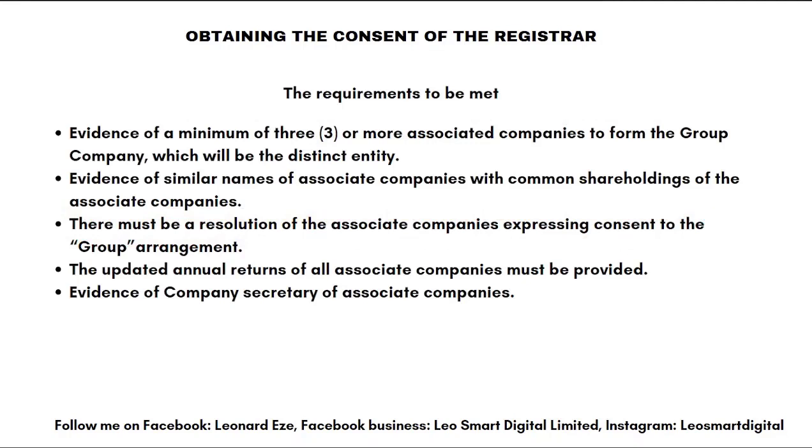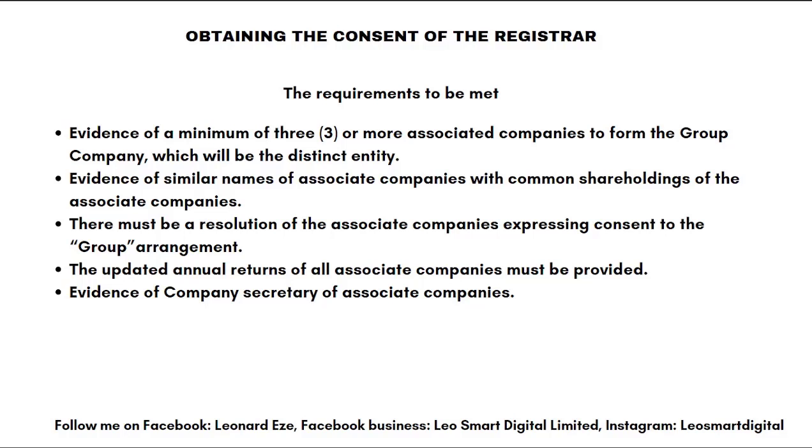The requirements to be met, as we've stated in the past, include evidence of having a minimum of 3 or more associated companies. These are all documents, maybe the CAC documents, and they should all be in PDF. When you are going through this application, you see that there are 3 options of document upload. You can decide to merge most of these documents together and upload them in the separate options, to maximize the limited upload space.